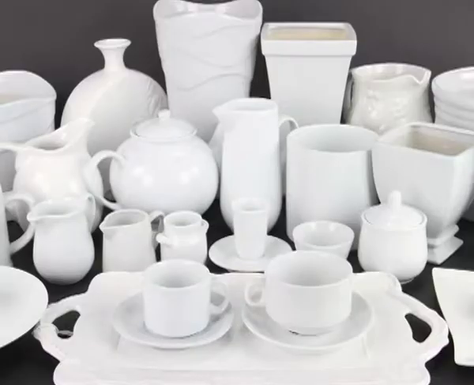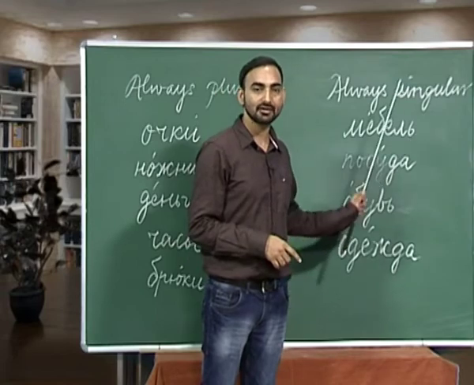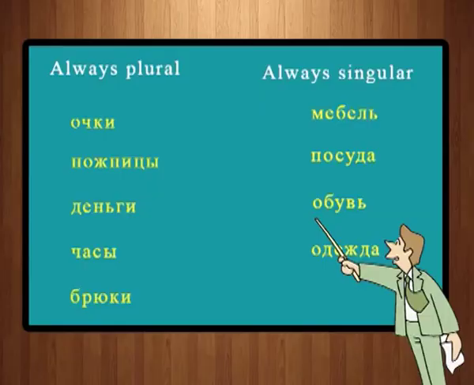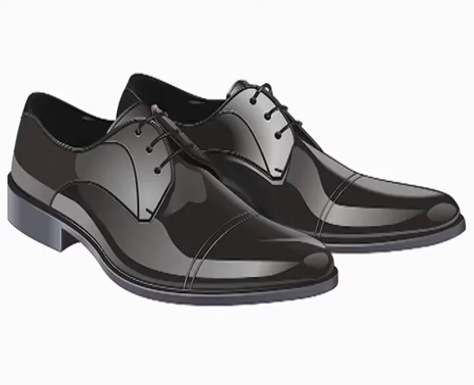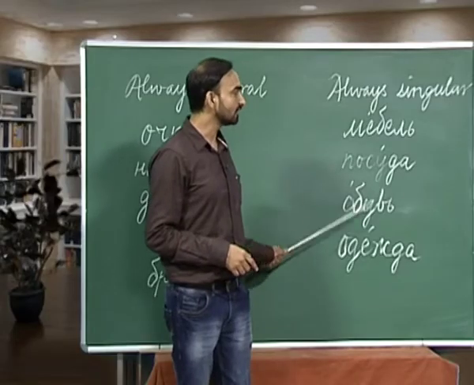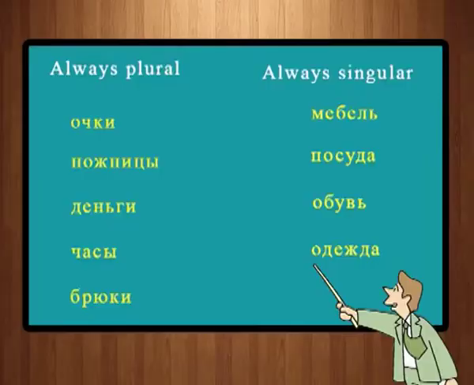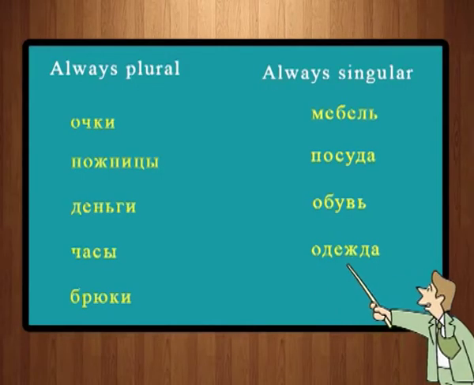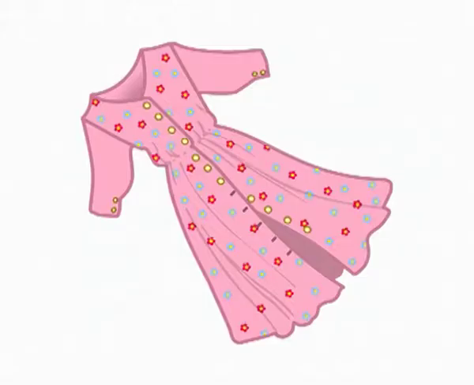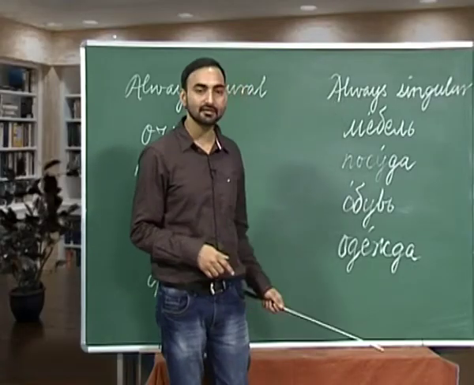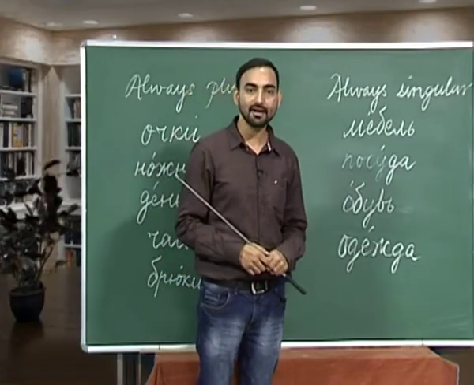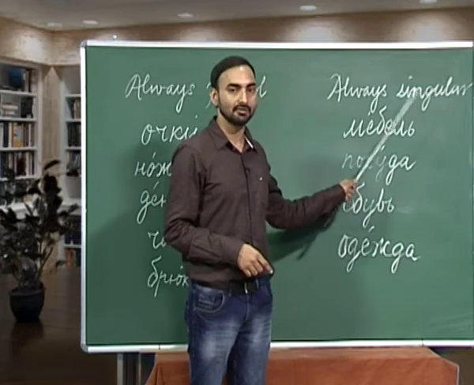Again, we do not have any plural of pasuda in Russian. Third one is obuf. Obuf, footwear. Again, it is always used in singular number. And the last I have written here is adyeshta. Adyeshta, dress. So, these four nouns are some of those nouns which are always used in singular number.